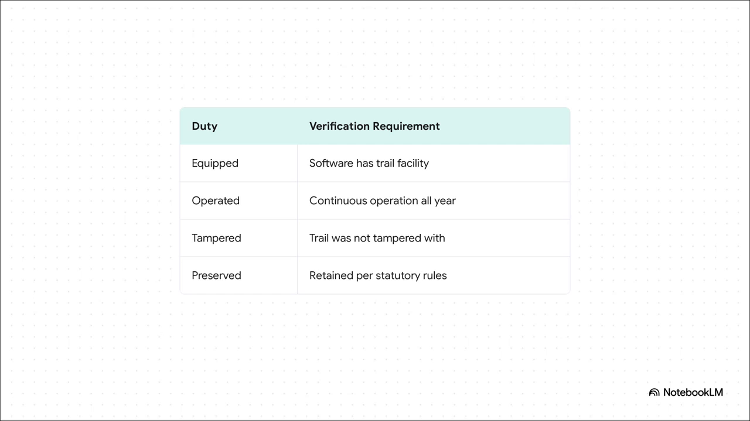First up, equipped. Does the company actually have software with the required audit trail and edit log? Second, operated. Was this feature running continuously all year for every transaction, or was it mysteriously down for maintenance during audit season? Third, tampered. The auditor has to verify if the audit trail was ever messed with. And fourth, preserved. Has the company kept this trail safe according to statutory retention rules? The auditor literally has to sign off on all 4 of these pillars.